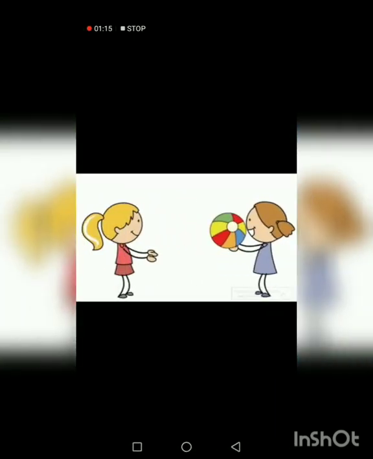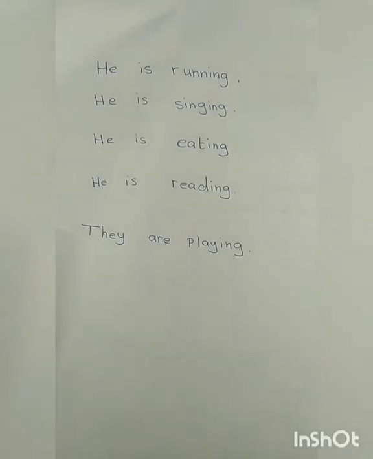What about the Simpson? What is he doing now? He is watching TV. Finally, the girls, what are they doing? They are playing. Yes, يا رابع.